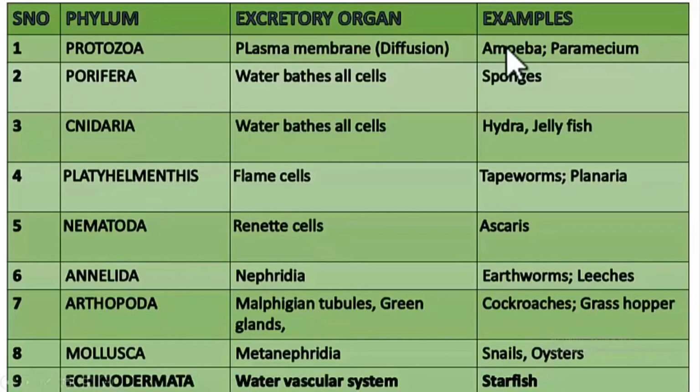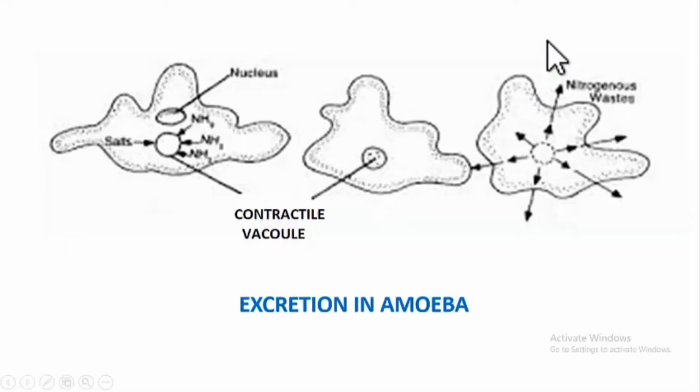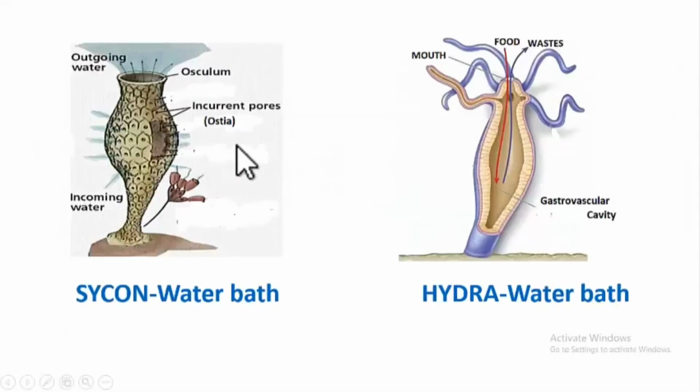Examples of poriferans are sponges. Sponges are mostly marine and are sedentary. Marine means they live in sea waters, and sedentary means they are immobile. They cannot move from a place. They are fixed to a place. Understood? So this is the cyan, it's a sponge.